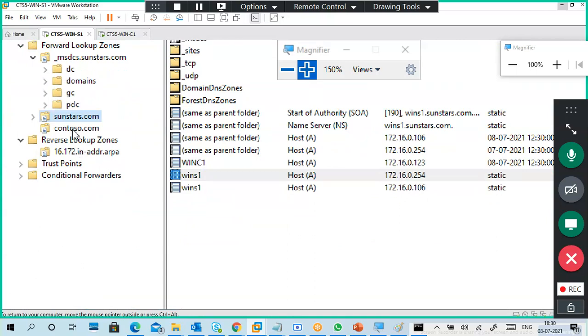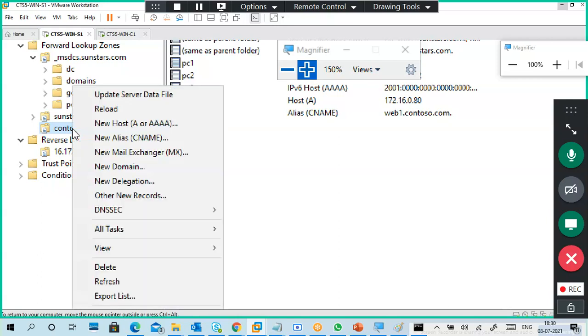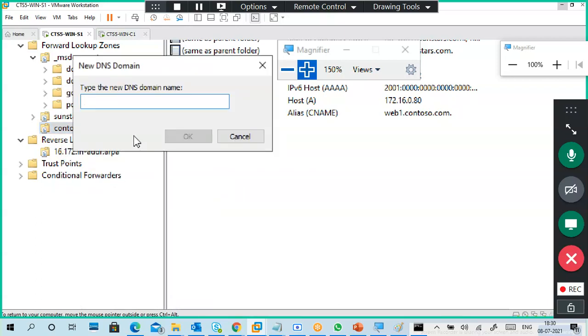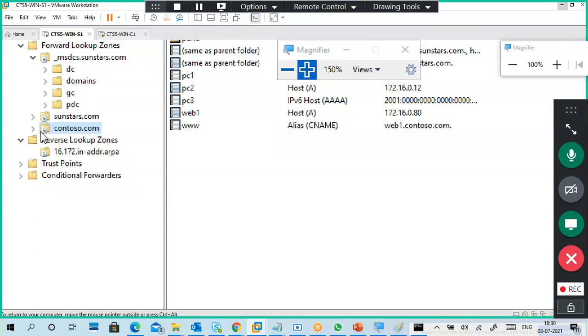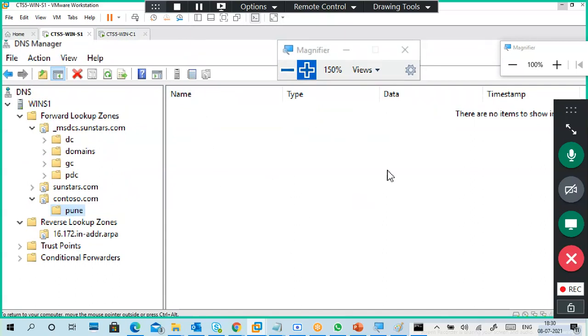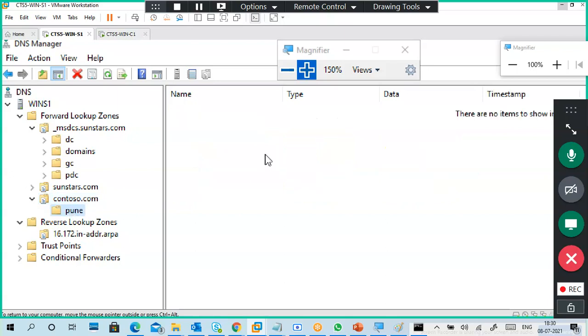What is top level domain? This is secondary domain, second level domain. What is subdomain? Right click contoso.com, right click, new domain. So I put some domain name here, for example Pune. Okay, so this is my subdomain. It does not contain SOA and NS, because SOA and NS are there here, but this does not contain anything.